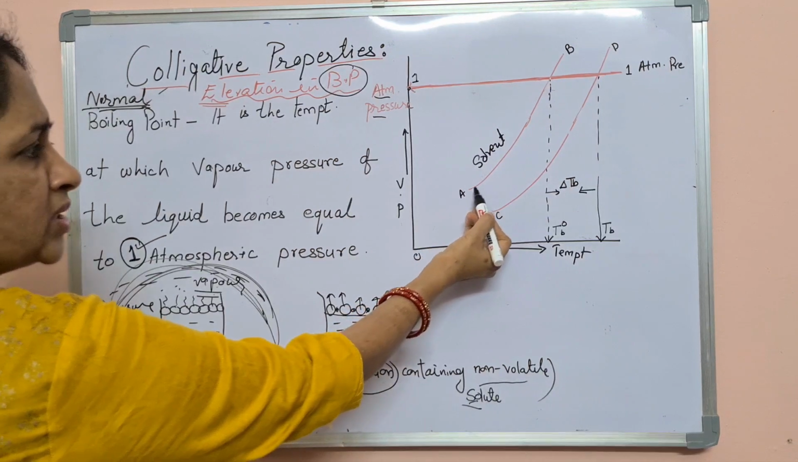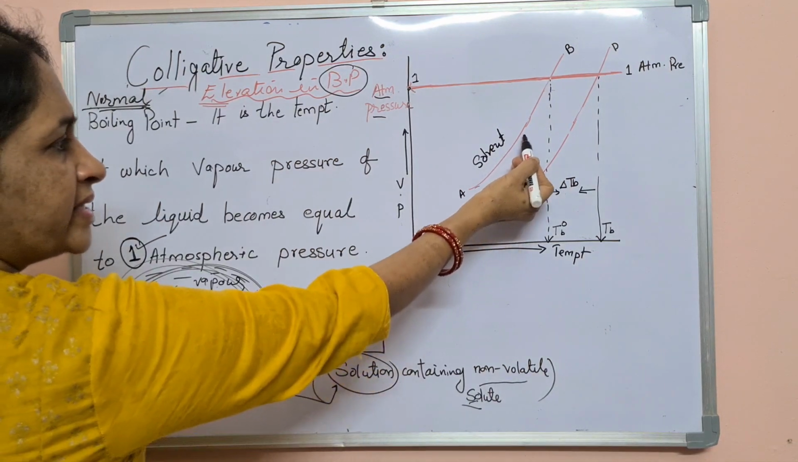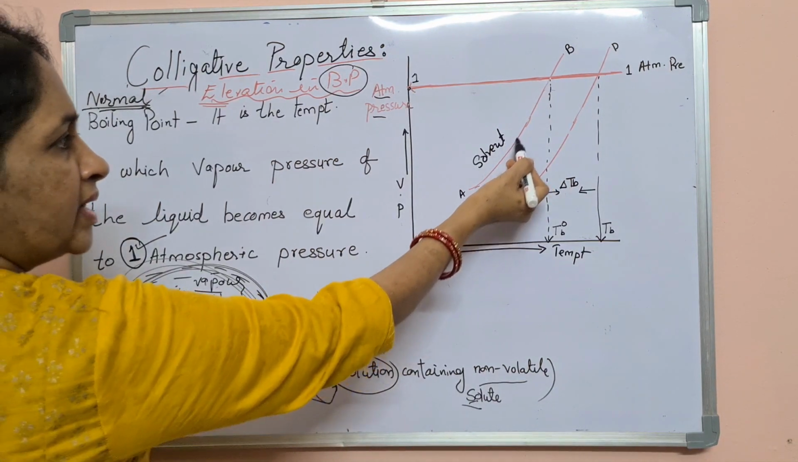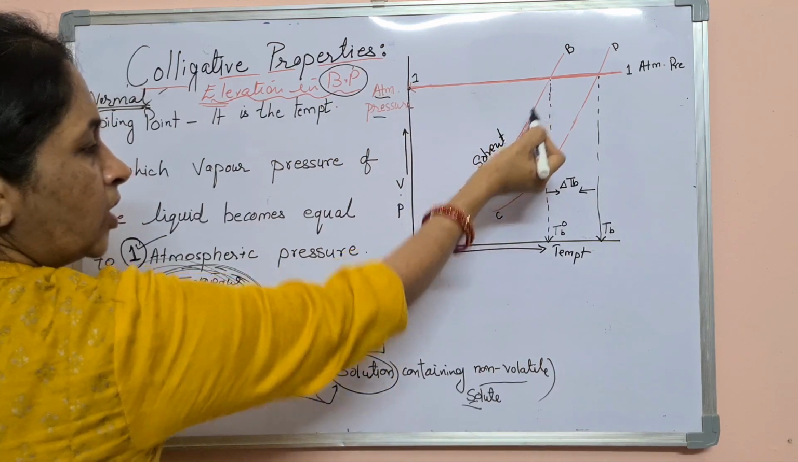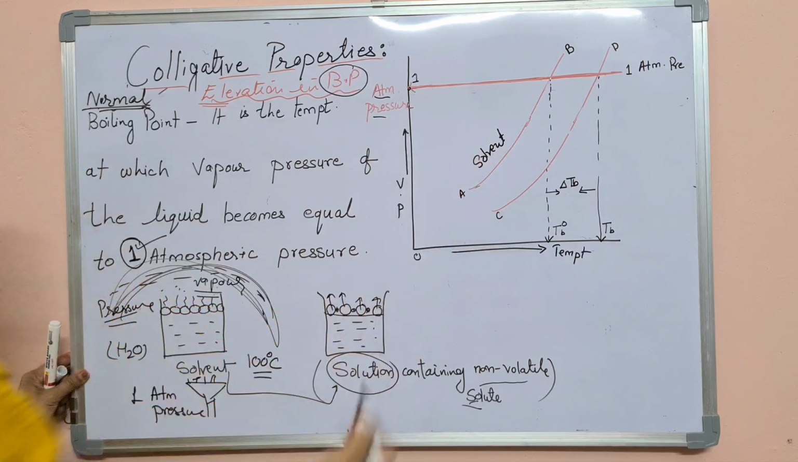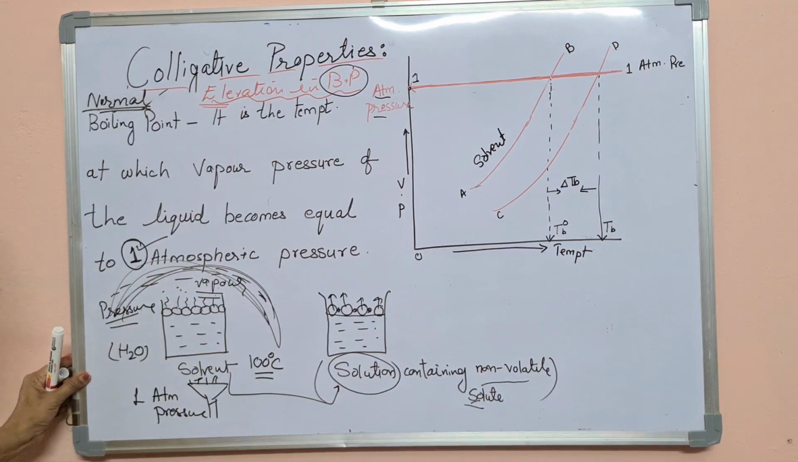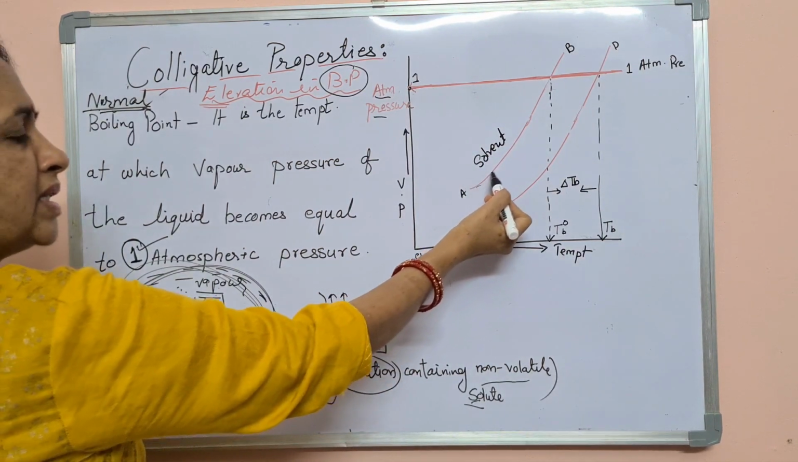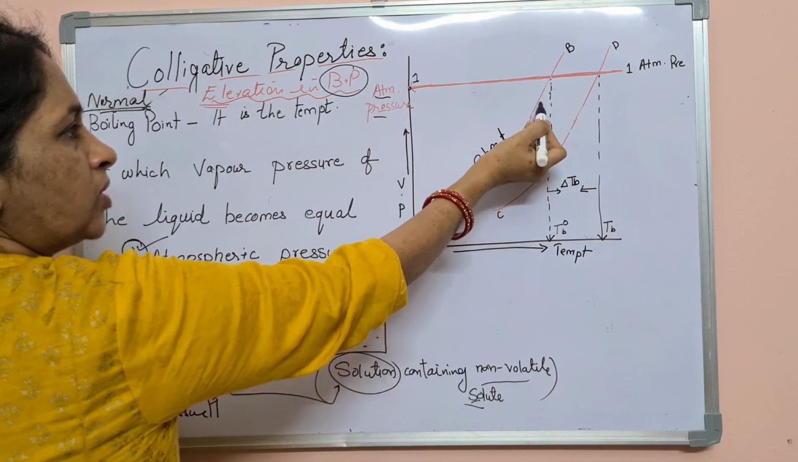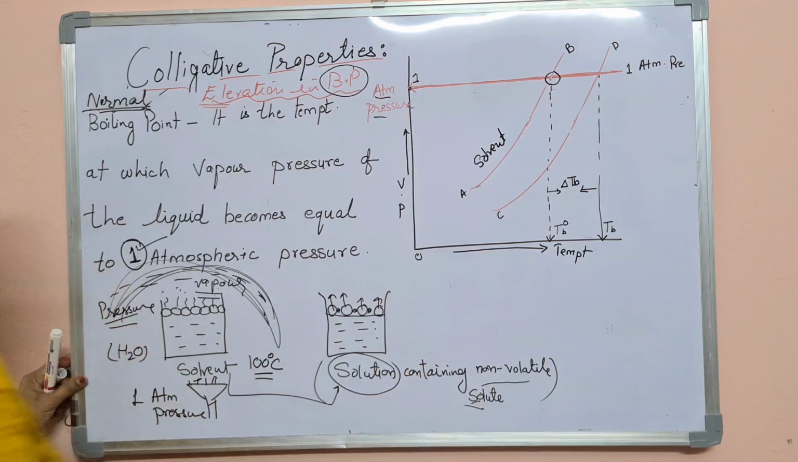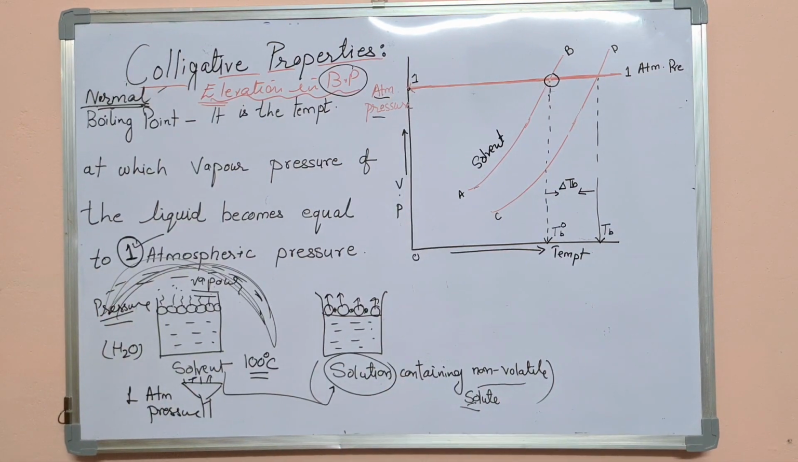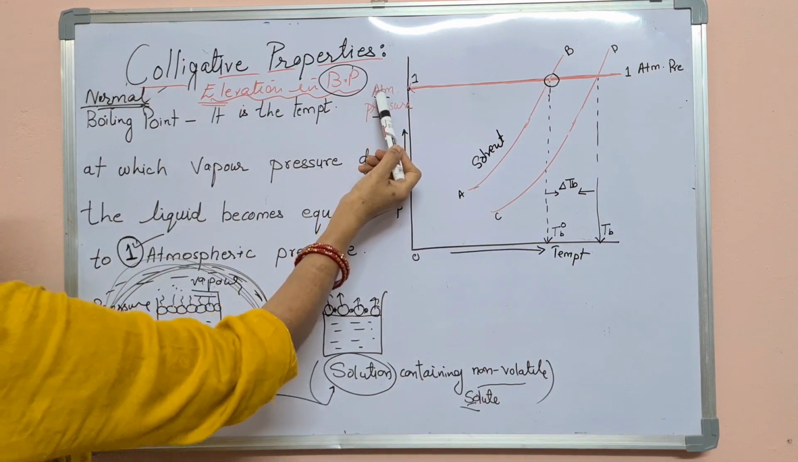As the temperature increases, see, the solvent curve is going like this. As the temperature increases, vapor pressure also increases. As I move along like this, temperature is increasing and vapor pressure is also increasing. Is it fine? So with the increase in the temperature, vapor pressure also increases, and at one point the pressure of the solvent becomes equal to atmospheric pressure.